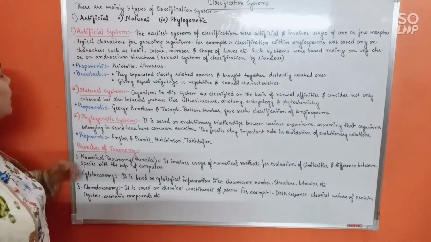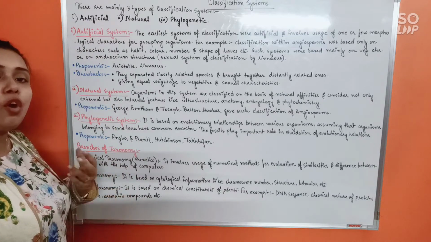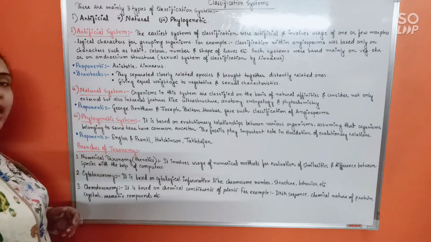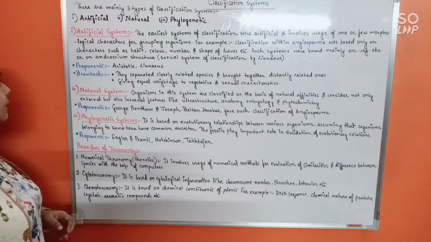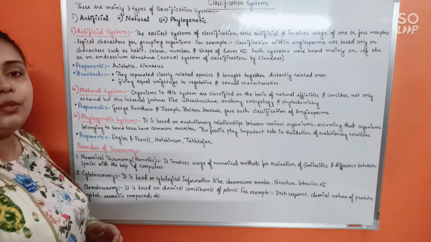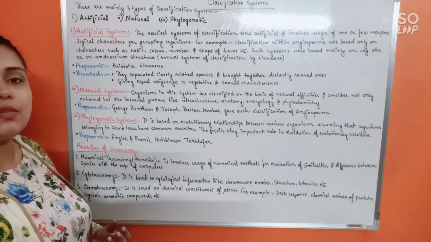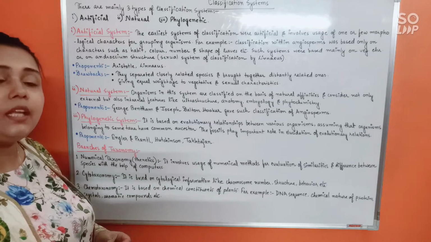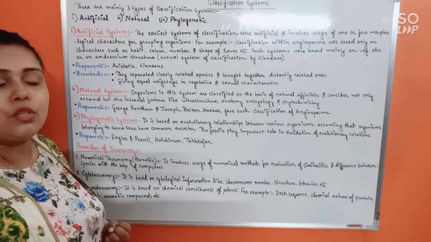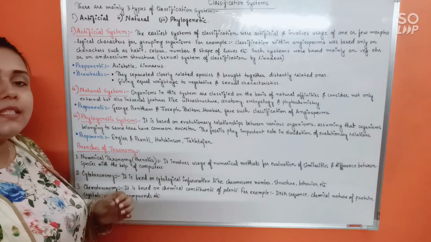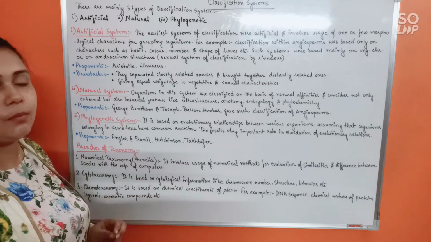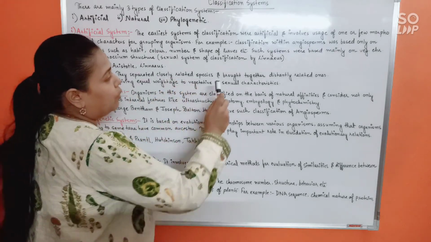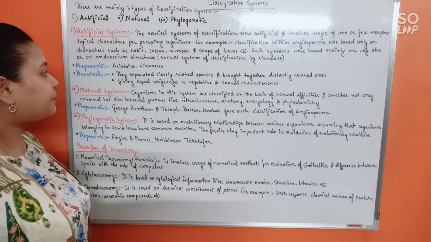Alright. Now, proponents, means followers who had followed artificial classification, are Aristotle and Linnaeus. Alright, Carolus Linnaeus. Drawbacks. I've already told you there are various drawbacks to this system. First is we completely lose the very basic idea of classification itself. Right? We are bringing in unrelated organisms together and we are separating the related ones. That's the first and foremost drawback to artificial system of classification. See here, they separated closely related species and brought together distantly related ones.